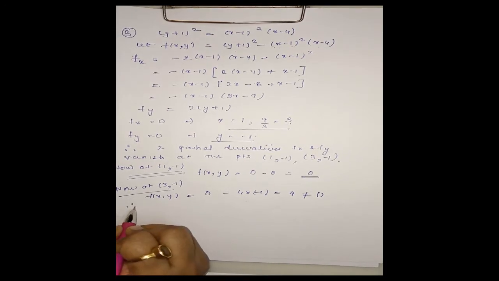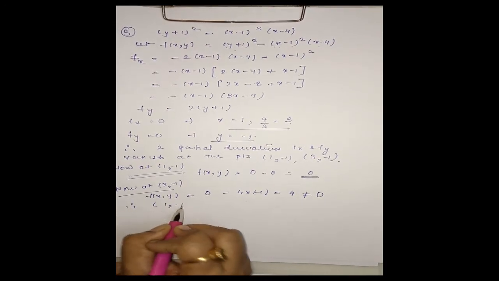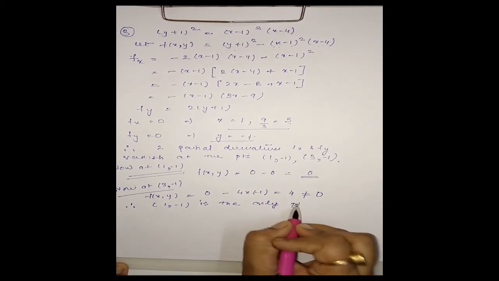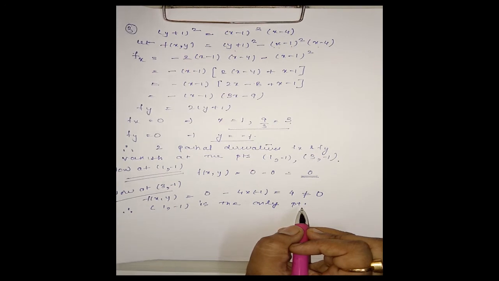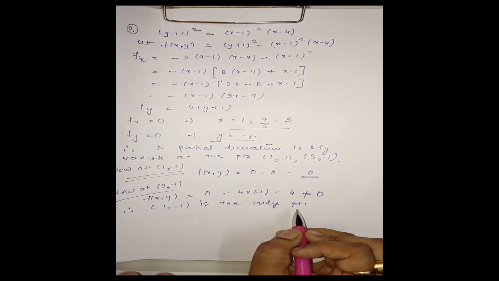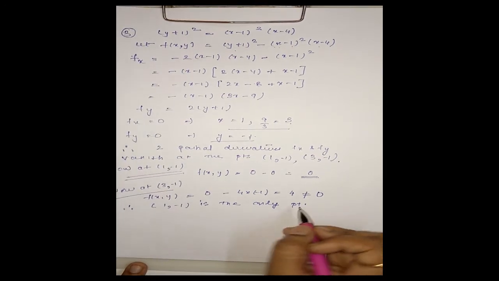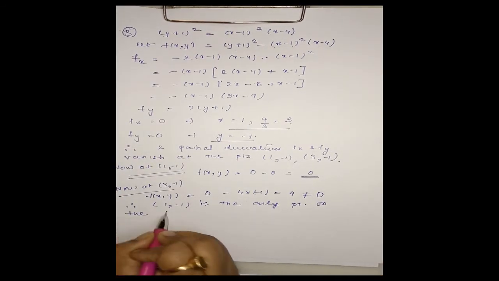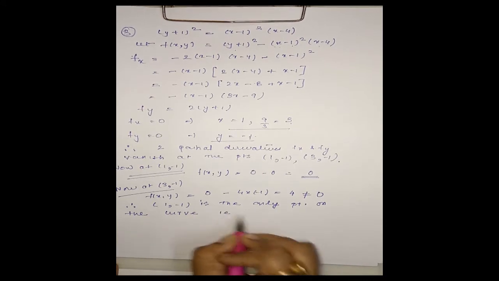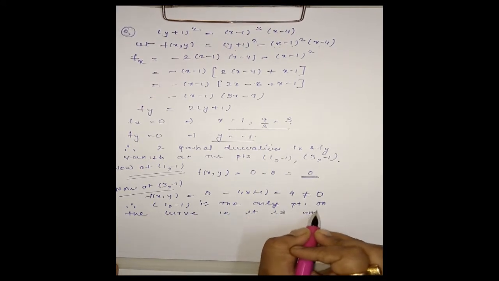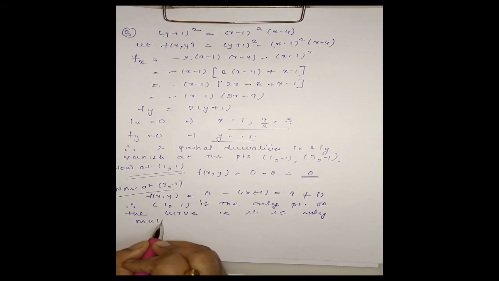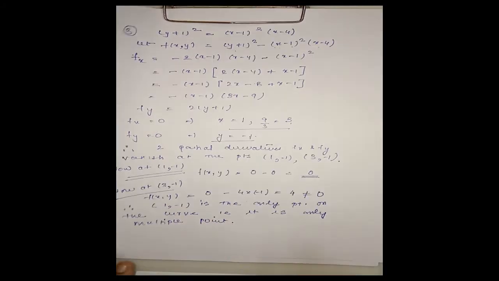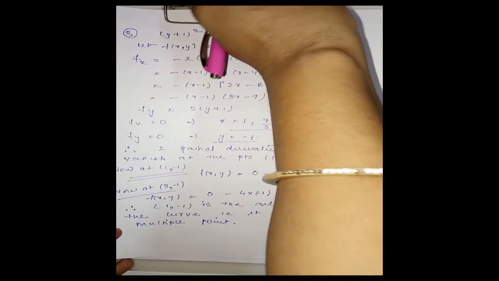Therefore, (1, −1) is the only point on the curve, that is, it is the only multiple point. Now we have to check its nature.